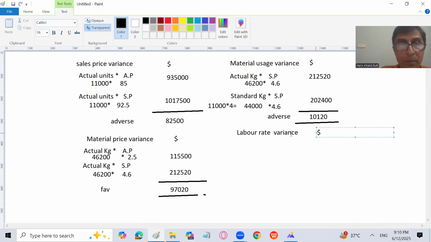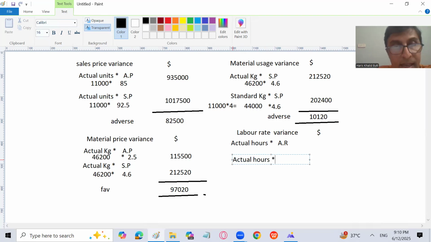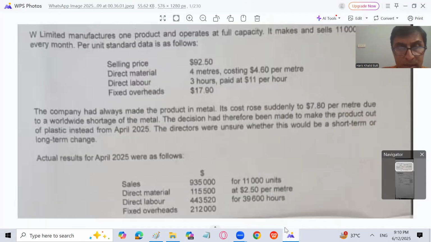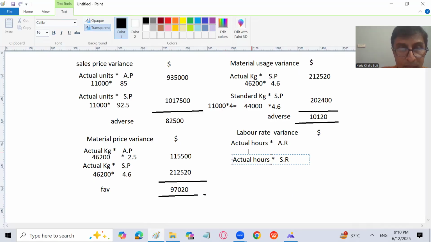So now I'm going to calculate the labor variances, where first I will find the labor rate variance. So actual hours into actual rate, and again actual hours, because that is the difference of the rates only. Actual hours into standard rate, right? Actual hours into actual rate and actual hours into standard rate. Let's find out the actual hours. Here it is given, actual hours are 39,600. So actual hours are 39,600 multiplied by actual rate that we can calculate.